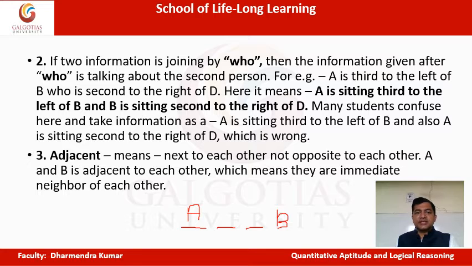So B is second to the right of D. So D will come here. So B is second to the right of D. Now here B is, if you're looking in this direction, so in that case, B is second to the right of D, correct? So A is third to the left of B, who is second to the right of D, okay?